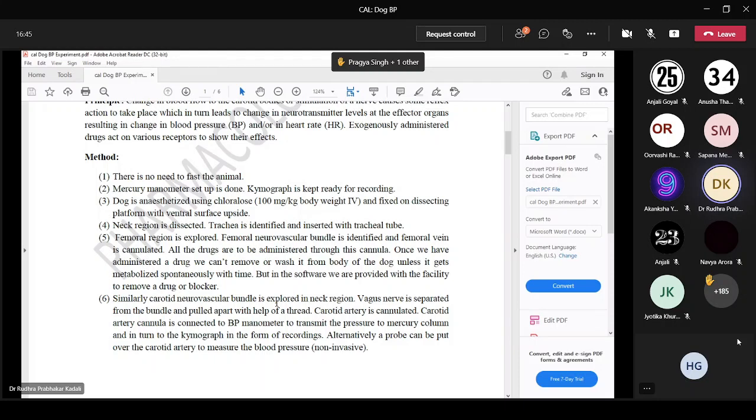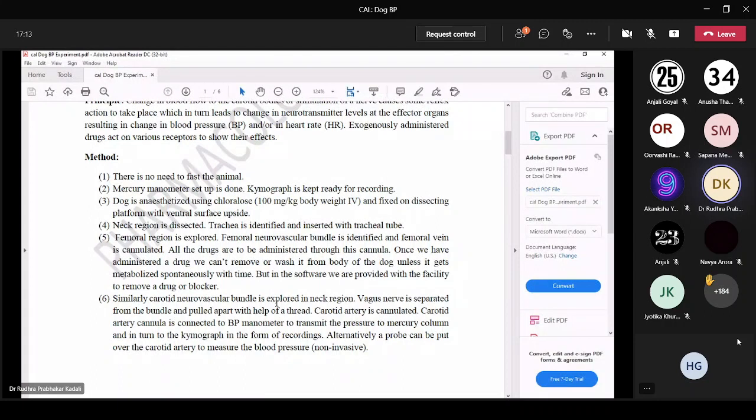Once we have administered a drug, we cannot remove or wash it out in real time. In a real experiment in the lab, once we inject the drug, we cannot wash it out of the body unless it gets metabolized spontaneously with time. But in CAL software, we are provided with the facility to remove a drug or blocker. We can select a new animal immediately.